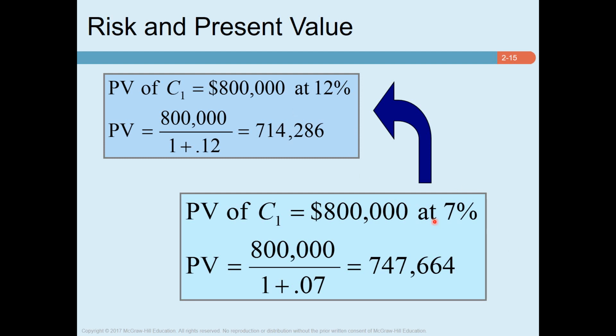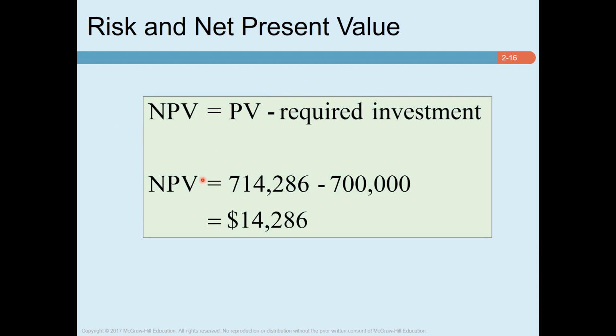Now, instead of 7%, we discount these cash flows which we expect to receive in year one. We discount this cash flow by 12%, and we can now say that the present value of this cash flow is 714,286. Well, this present value of the cash flow is still higher than 700,000 and NPV is still positive. So you can see that if we consider a 12% rate of return instead of 7%, still this project is acceptable because NPV is positive.